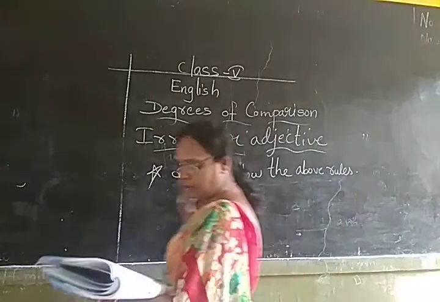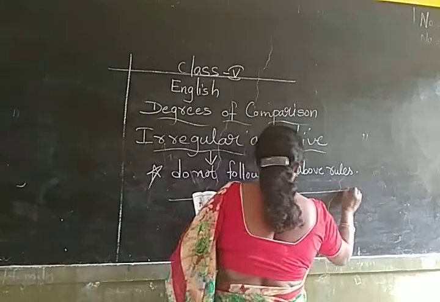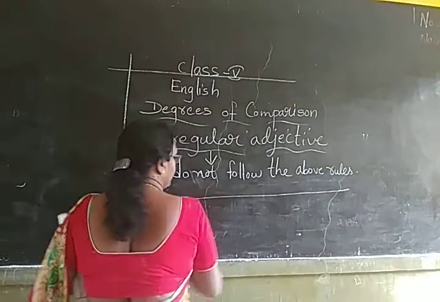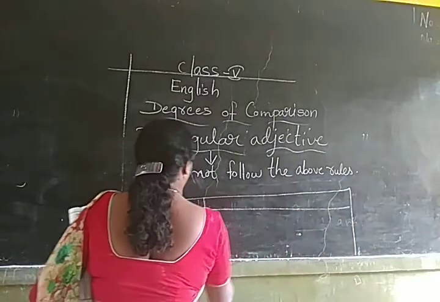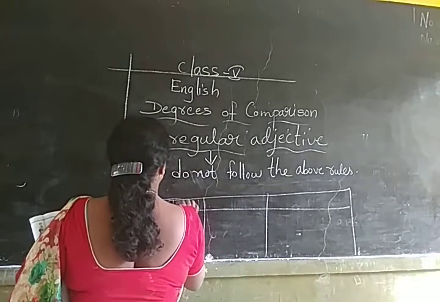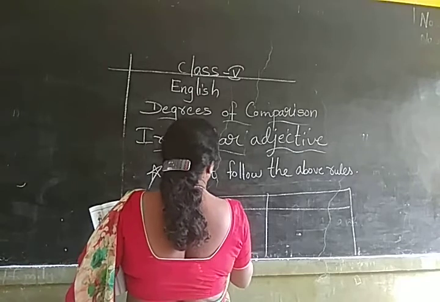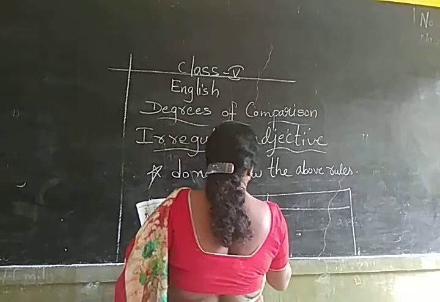Understood? So, example. See the table I am drawing here. Example: positive, comparative and superlative.